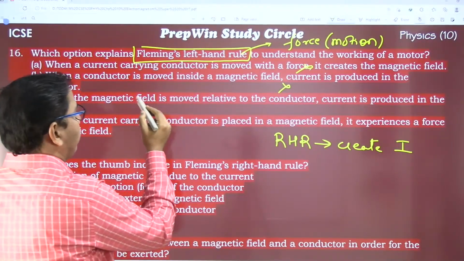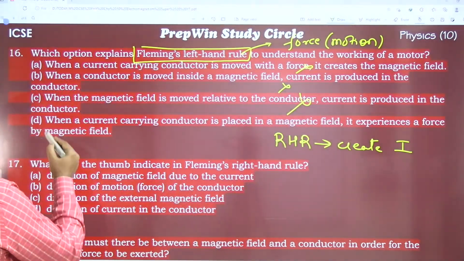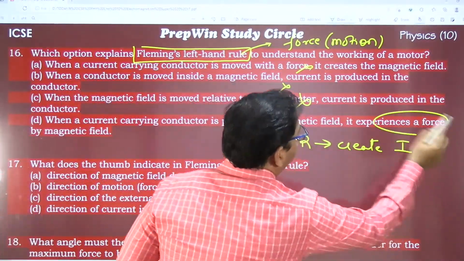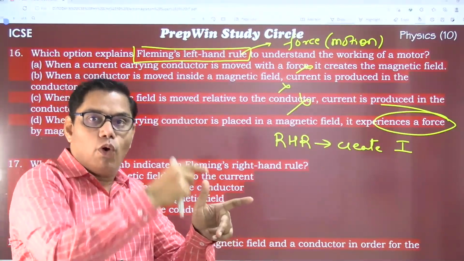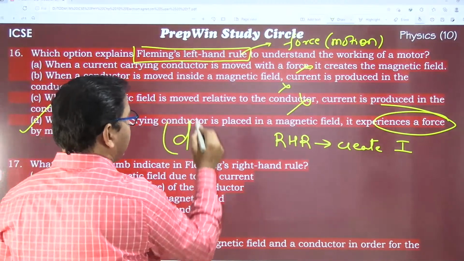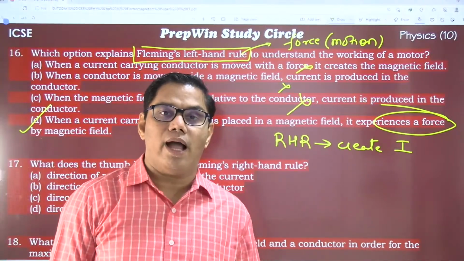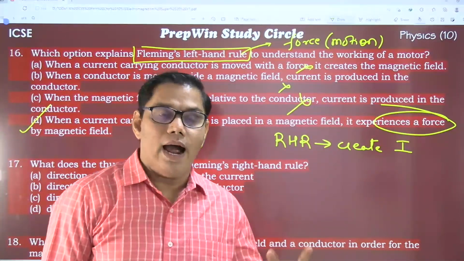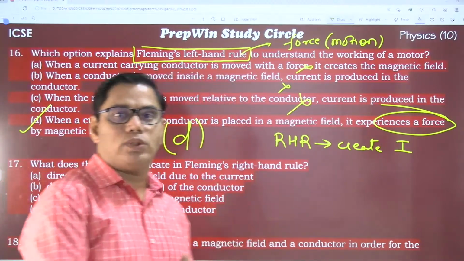When a magnetic field is moved relative to a conductor, current is produced? No, definitely not. When a current carrying conductor is placed in a magnetic field, it experiences a force. Yes, we were searching for this. The left hand rule gives you the direction of the force in which your coil will move. So my correct option is option D. This is also a very good question whereby the teacher is testing whether you have understood Fleming's left hand rule and right hand rule properly. If there was any doubt, now I am sure all your doubts are cleared.